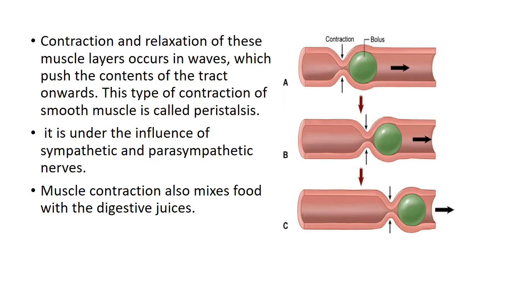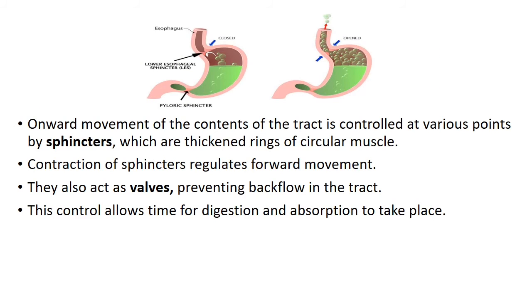The muscle contraction also mixes the fluid with the digestive juice. Okay, due to peristalsis there will be mixing of the fluids and propulsion of the content. The onward movement of the content of the tract is controlled at various points by the sphincters, which are thickened rings of circular muscles. Some movement is controlled at various points in the GI tract, and these points are the sphincters. The contraction of these sphincters regulates the forward movement.